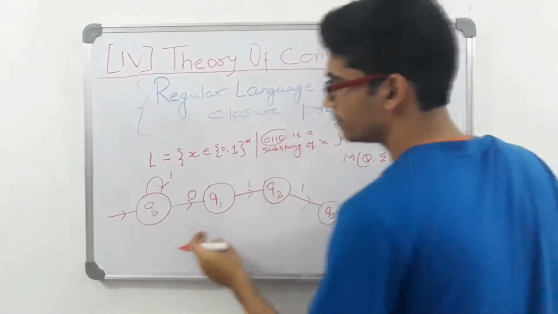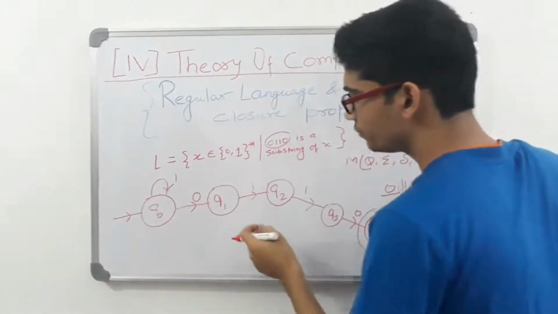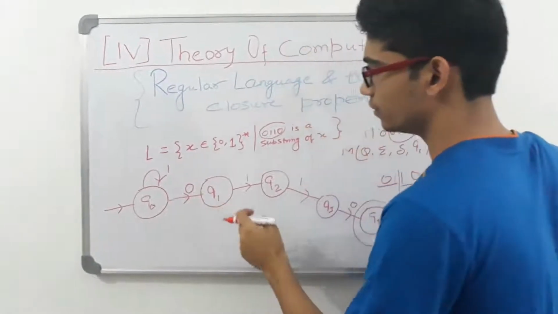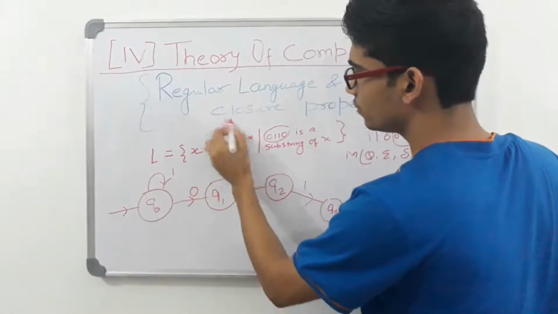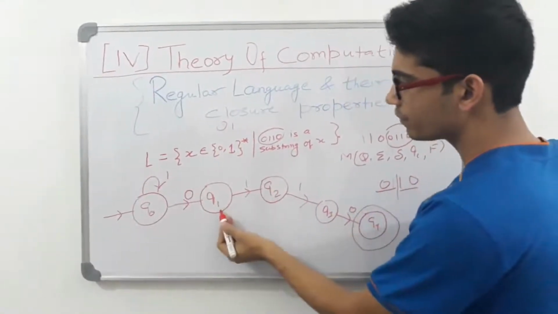Well and good, so we have 1 and 0 for this Q0. Now we want to decide what will happen if a 0 comes here at Q1. So look what happens. Suppose I got a 0 and then I got a 1. So it is good. We were changing our state of mind from Q1 to Q2.